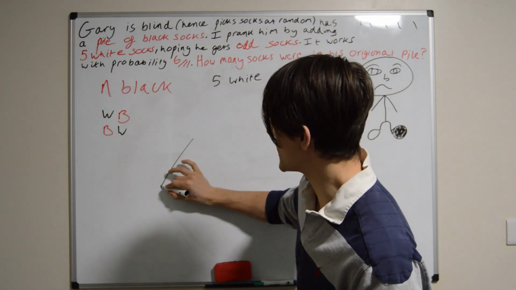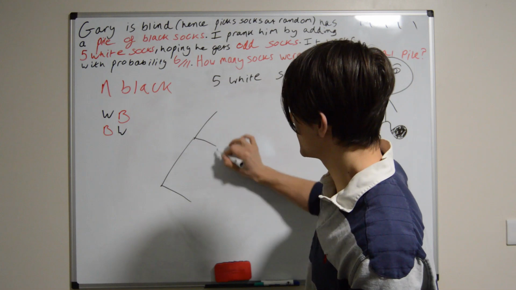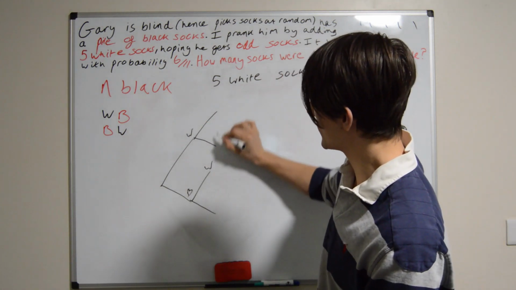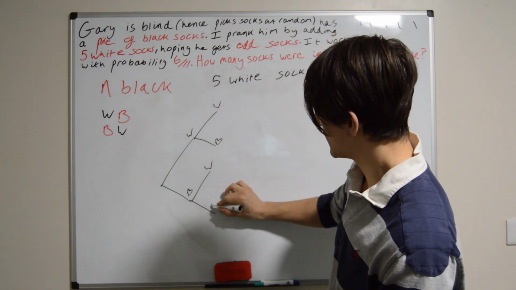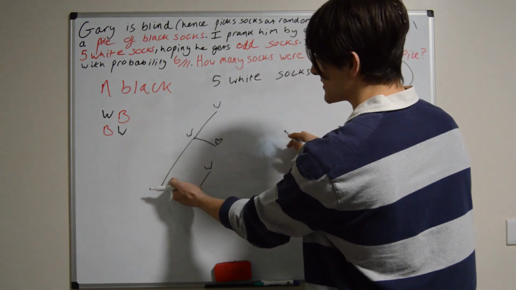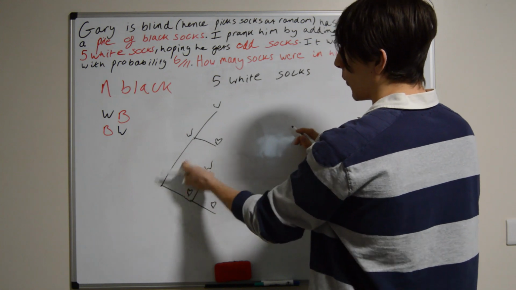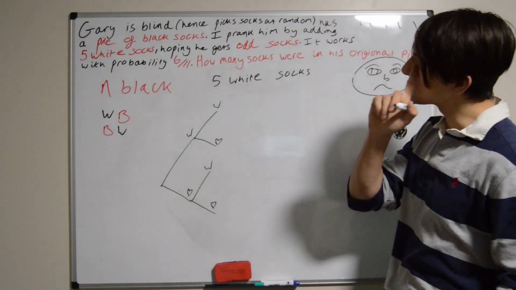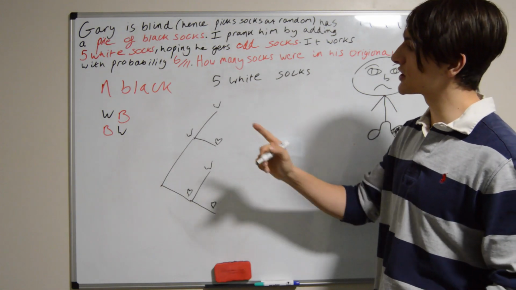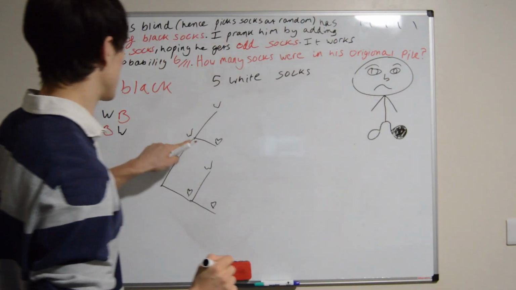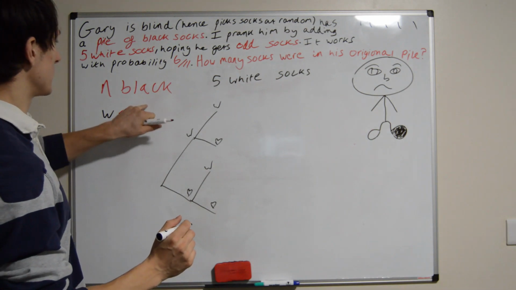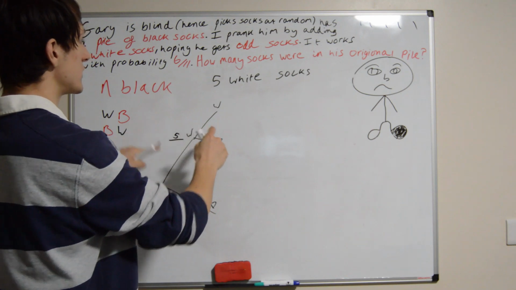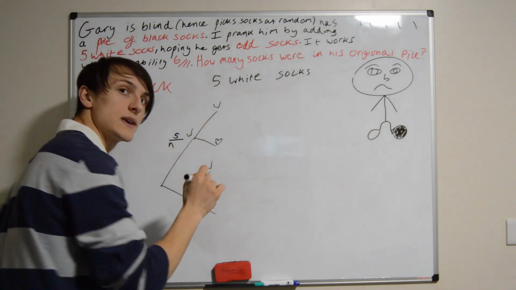So this is his first pick, and this is the second time. So let's see, pick white or black, and this is white, this is white, this is black, and this is black. Well, we want this branch, white then black, and we want this branch, black then white. So the probability he picks white the first time, now remember this is going to be without replacement, is going to be the number of white socks, which is 5, divided by the total. Well, there's only white and black socks, so the total is going to be n plus 5.